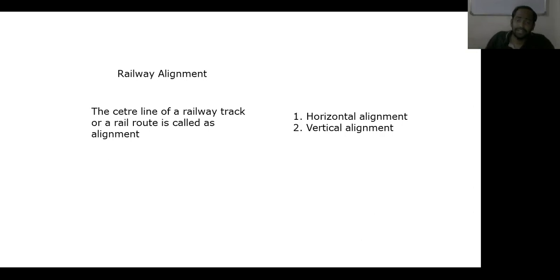And next one is the obligatory or controlling points. These are the points through which the railway line must pass due to political, strategic, and commercial reasons, as well as due to technical considerations. The following are obligatory or controlling points.